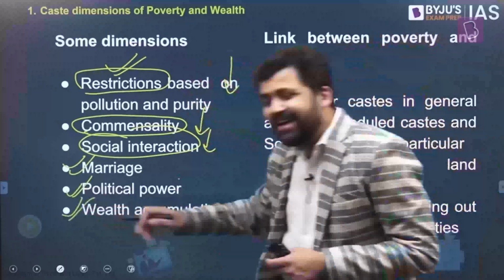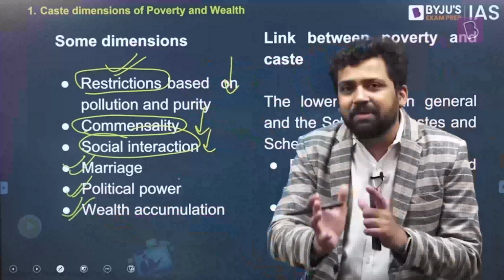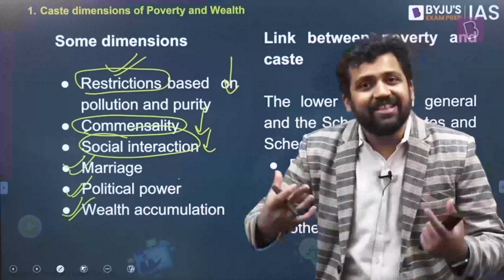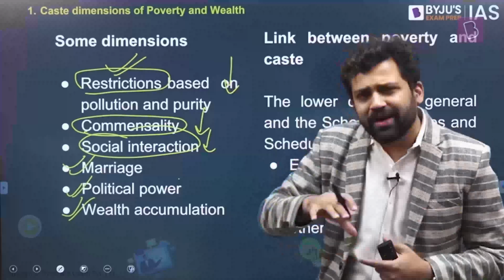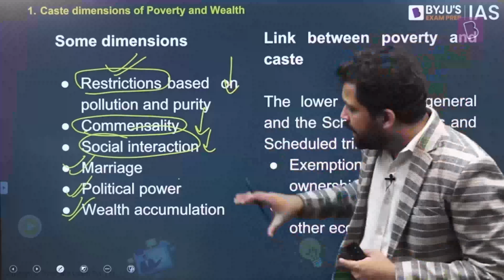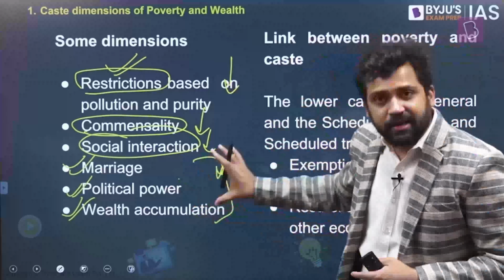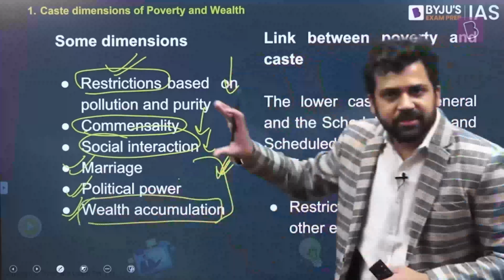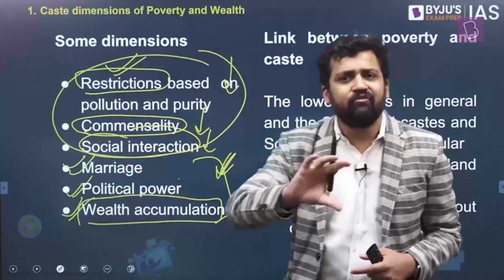And when it comes to wealth, here also caste plays a role. If you look at the way wealth is distributed within communities and societies, you will again find some dimension of caste. And this is something that we are going to talk about in detail, looking at some of the empirical evidence. So these are areas where caste still remains relevant, and we will see the justification for this in a while. The other things are those which have possibly become weaker over a period of time.